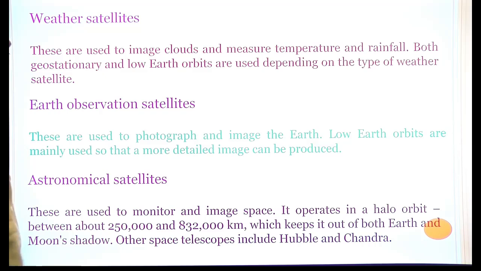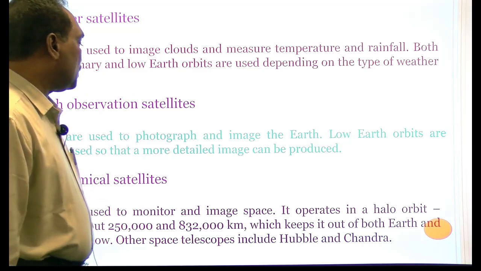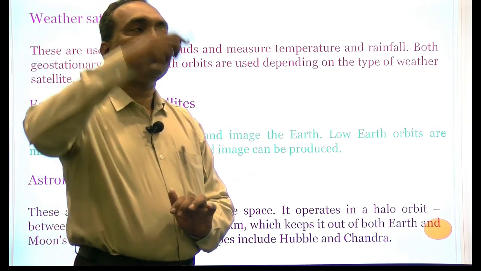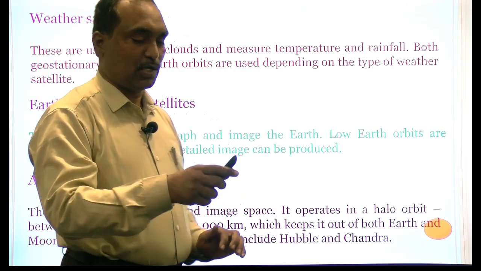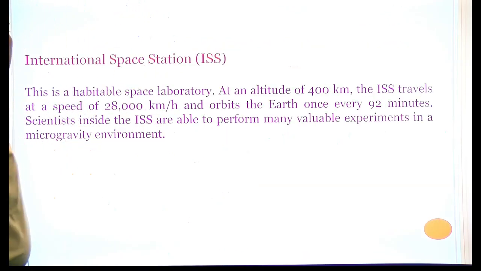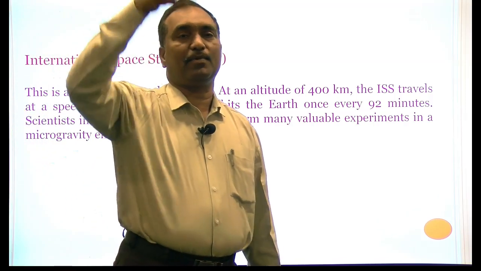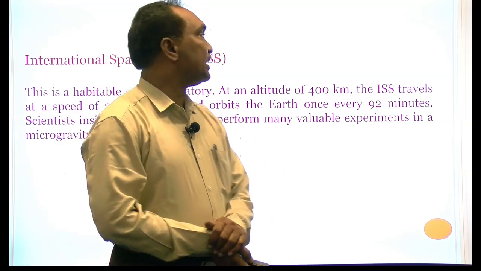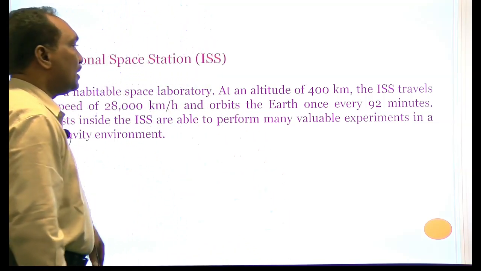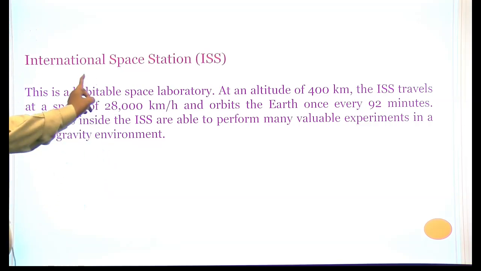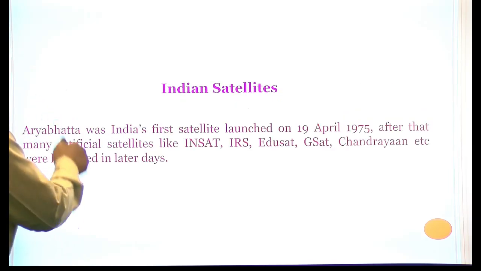The orbit of these astronomical satellites is about 2.5 lakh kilometers to 8.32 lakh kilometers in height. This is very, very far from us. And the International Space Station is situated around 400 kilometers above the Earth's surface, where scientists may stay. They study what is happening around us. Of course, its speed is 28,000 kilometers per hour, as we already discussed in the previous slide.